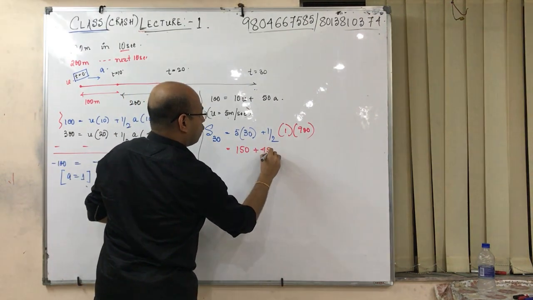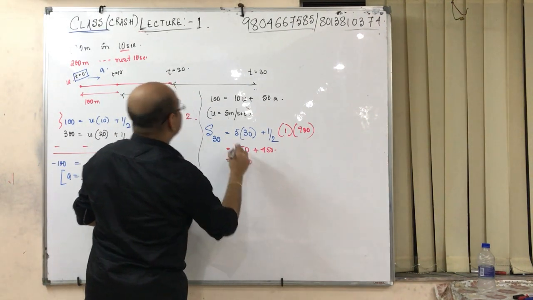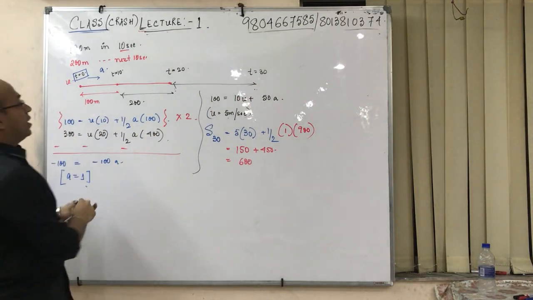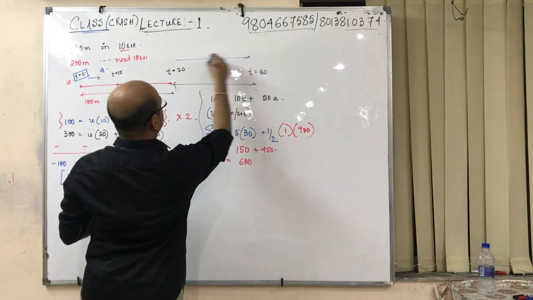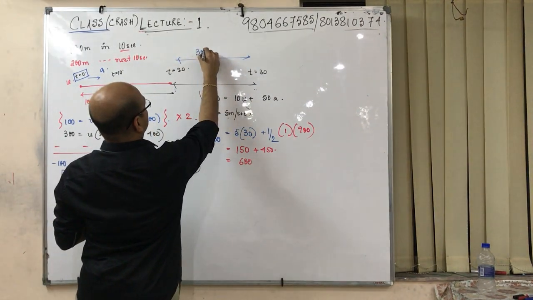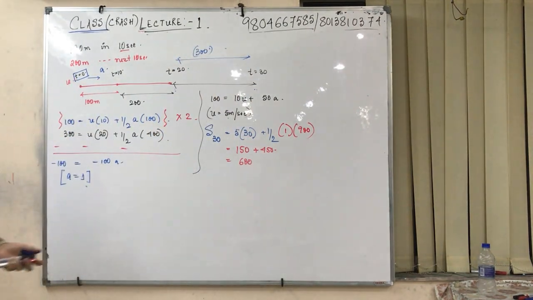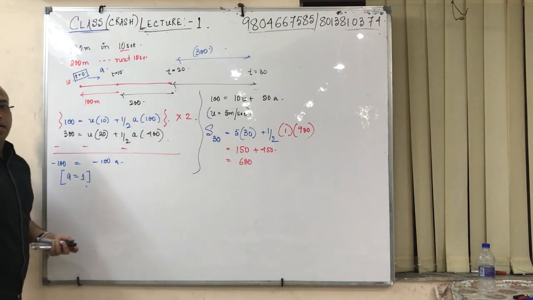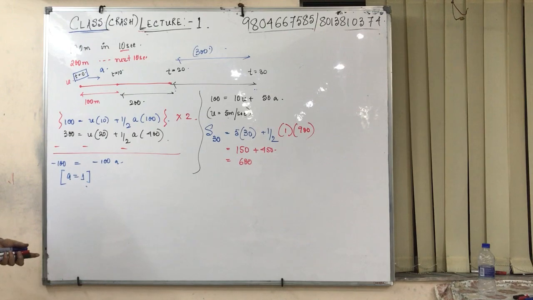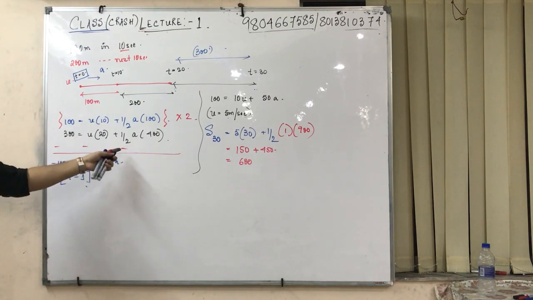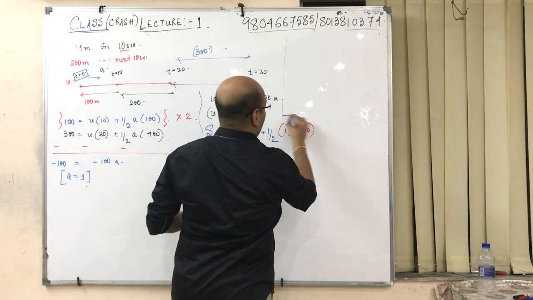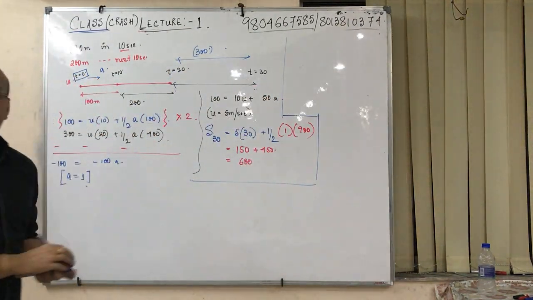150 plus 450 is equal to 600. Total is 600, minus the 100, equals 300. Now don't say, sir, it is increasing arithmetically. No, please don't say that. This is only for this type of sums. We have to solve like this. Okay? Another one I will show you with another example.